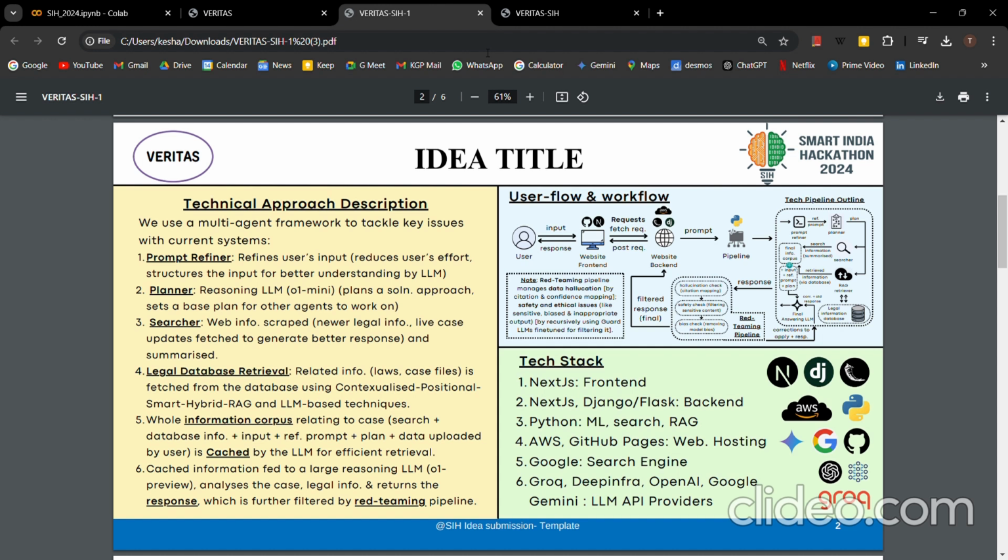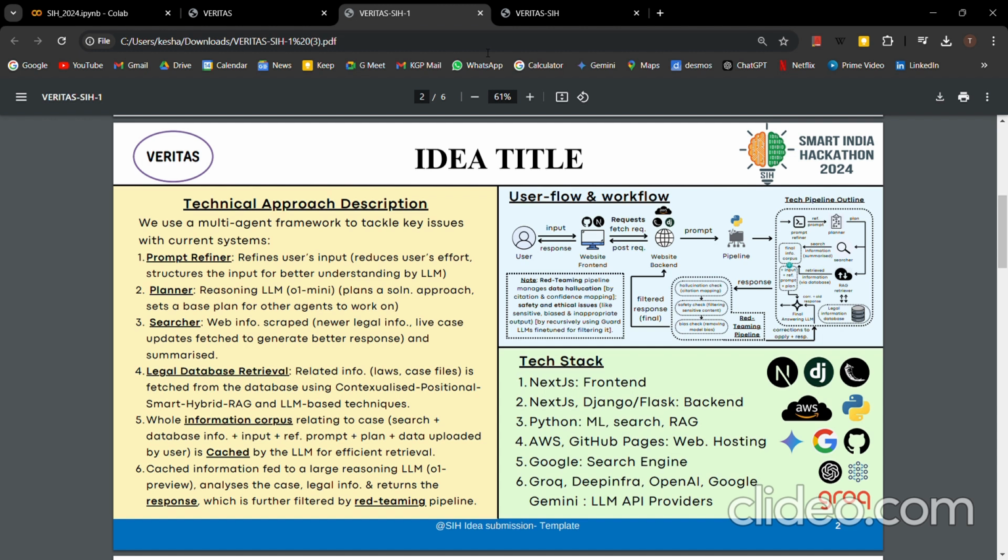Now, the main issue with current LLMs, right? Why can't we use ChatGPT for legal research work? It is that current LLMs often lack the information about a particular legal case, right? So what we have done is we have created two separate ways of extracting information, right?